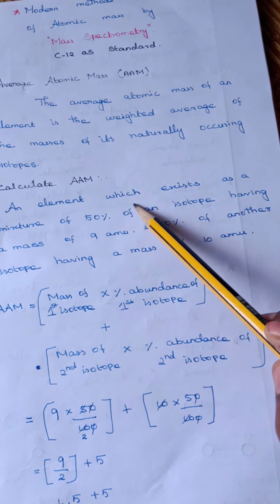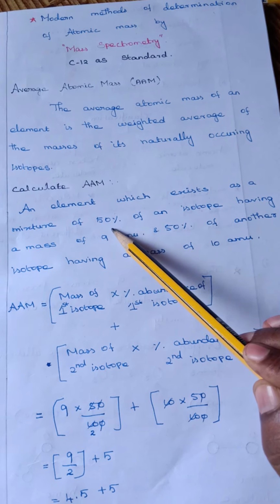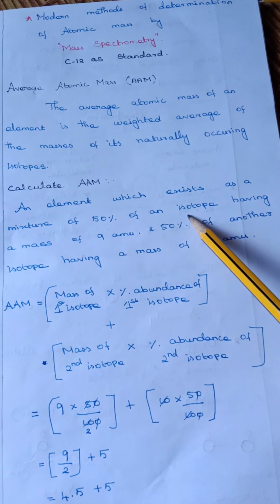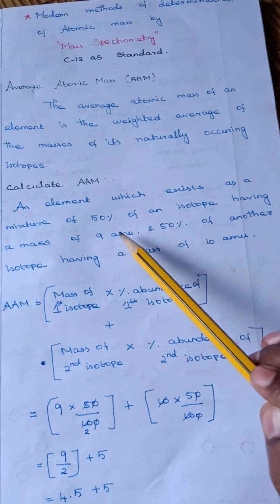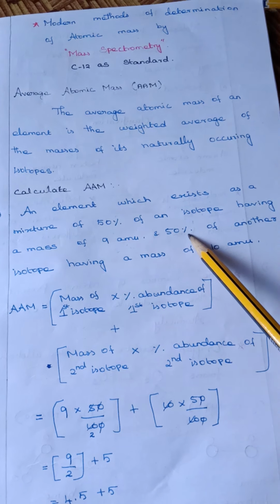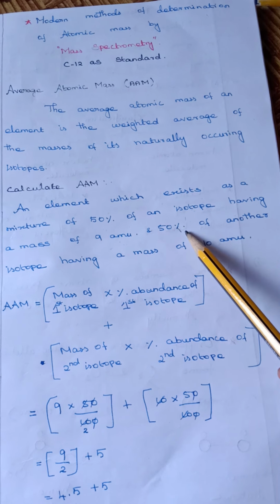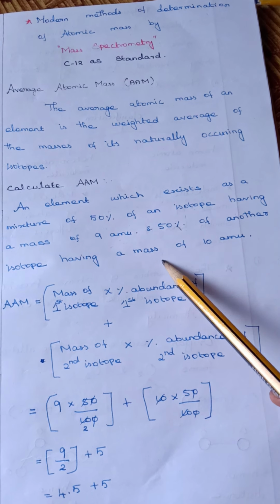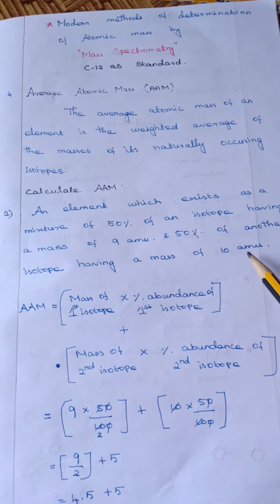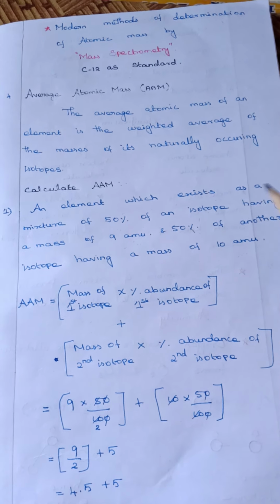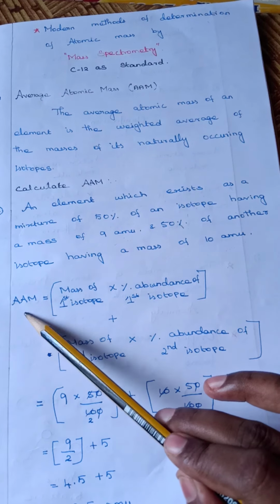An element which exists as a mixture of 50% of an isotope having a mass of 9 AMU. This is the first isotope. The next one, 50% of another isotope having a mass of 10 AMU. AMU means what? Atomic mass unit. Okay. The next one, AAM.